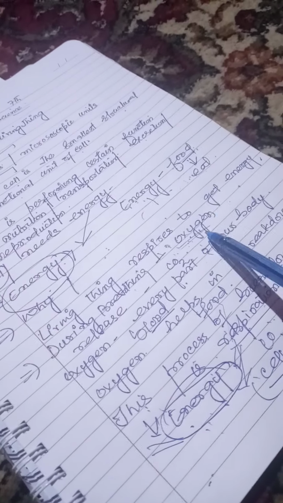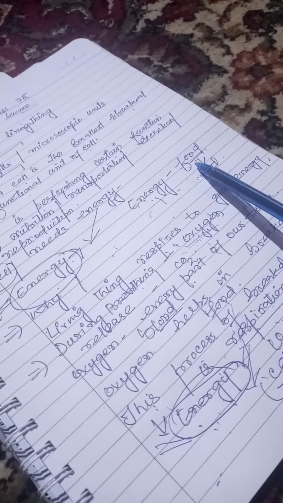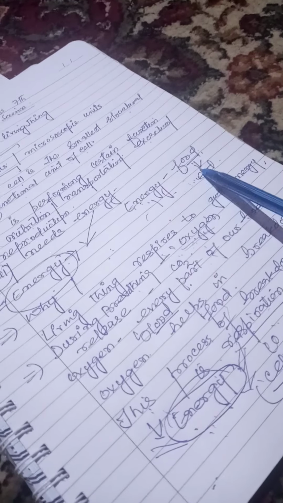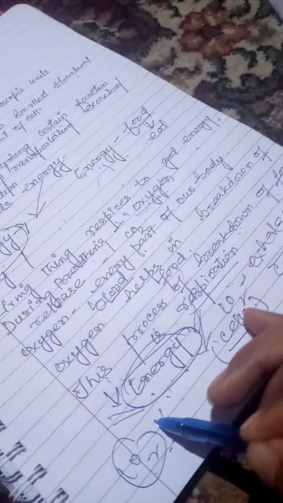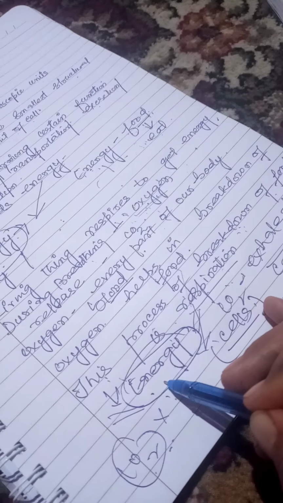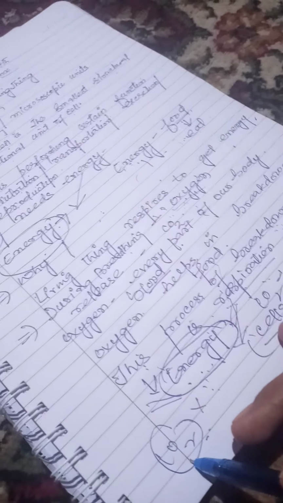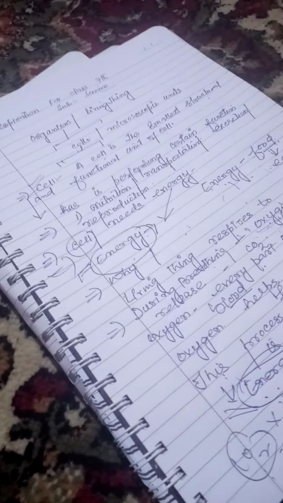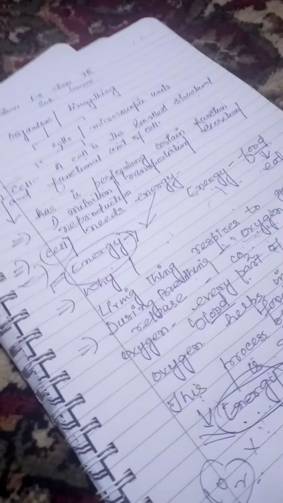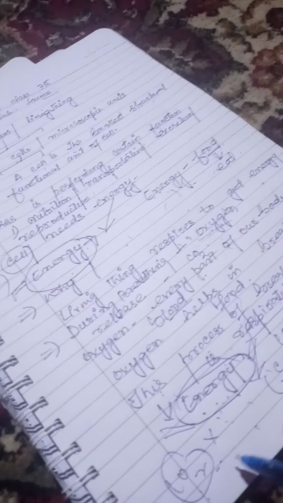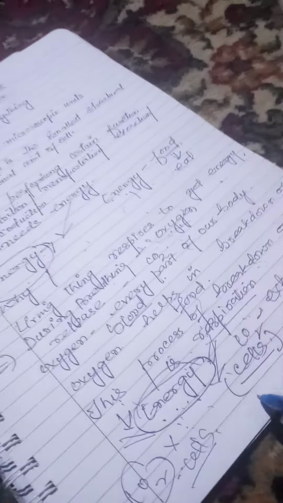When it reaches the cells where food is already absorbed, it breaks down our food, and carbon dioxide and energy are released. Energy is used by our body and carbon dioxide is exhaled. This whole process is called respiration. Are you getting it, students? All this respiration takes place in cells of our body, and so it is called cellular respiration.